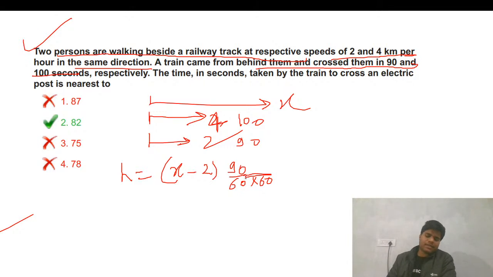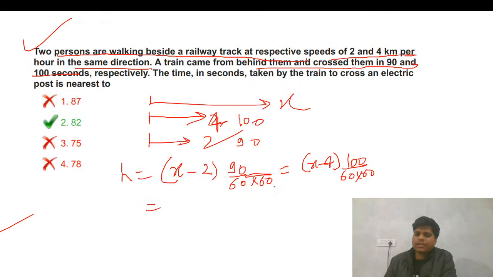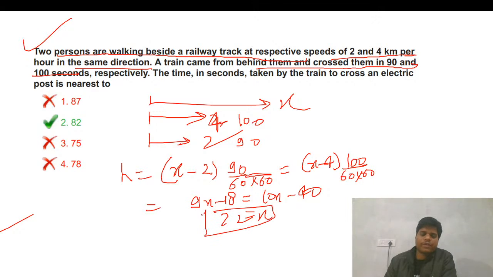Basically, you can apply that formula here also that I told. Let's do it the simple way first. x minus 4, and for the 4, it will take 100 seconds. So from here, we can get the value of x. So this is 9x minus 18 equals 10x minus 40. Fine. So that is x, and 40 minus 18, so that is 22. So we got the x.